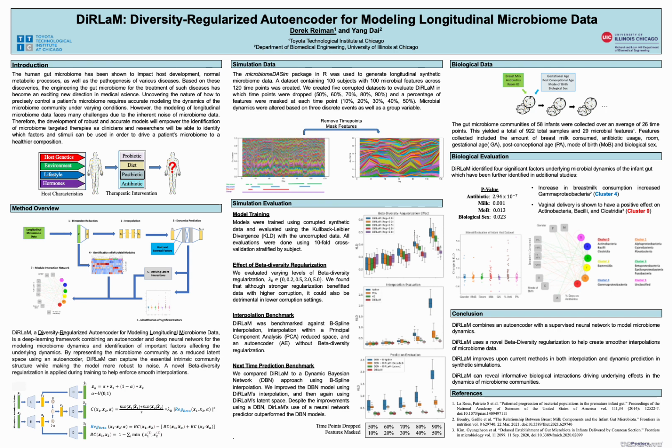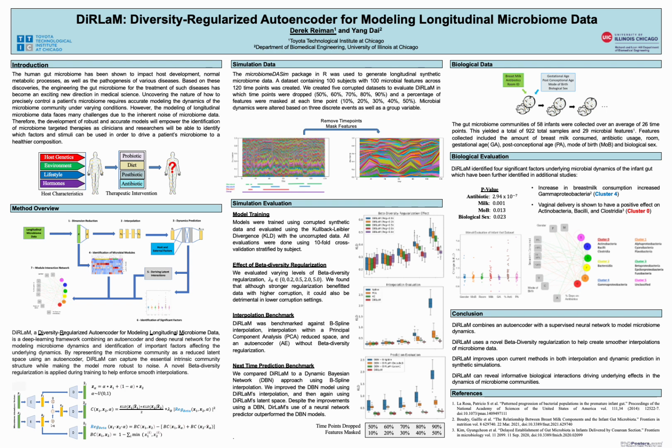Then, in the reduced latent space, we first perform interpolation to smooth the longitudinal data, and then we integrate host characteristics as well as any external factors which may perturb the microbiome dynamics, and use the latent representation of the microbiome community at time t. We try to predict the new latent representation at time t plus 1, which can then be decoded back out into the microbiome feature space.